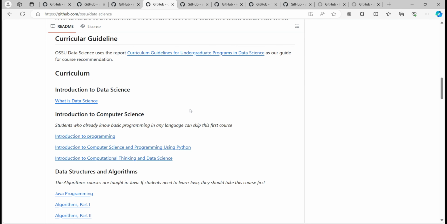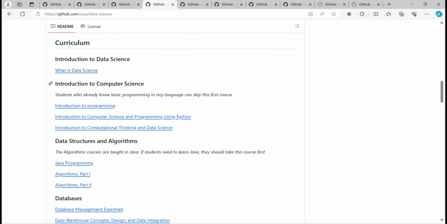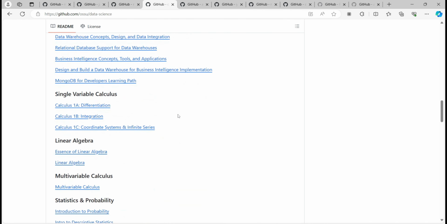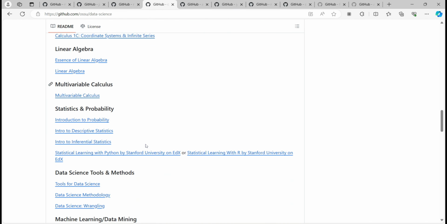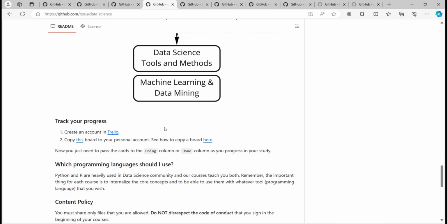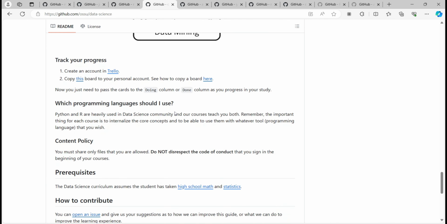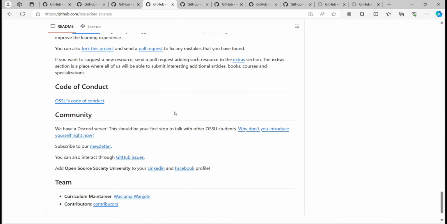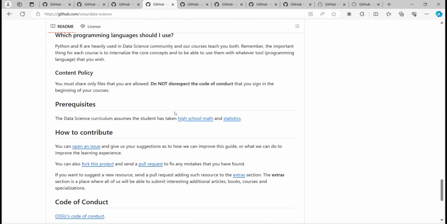So you can just explore this GitHub repository and learn. Single variable calculus, multivariable calculus, all those things they have listed. So I will just ask you to explore by giving it some time, and you will get to know whatever they have listed and learn things from here.